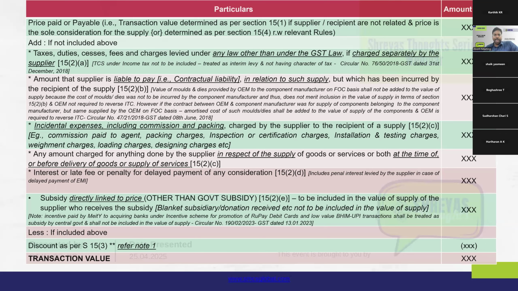So, in this case, there is a scenario under income tax where TCS transactions are applicable. Can anyone say under which circumstances TCS under income tax will be applicable? Can anyone drop it in the text box? How does TCS under income tax apply or work? Anyone can drop it in the chat box, or if it is permitted, you can also unmute and speak. But I don't think that access has been given.